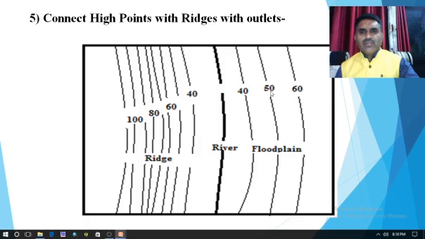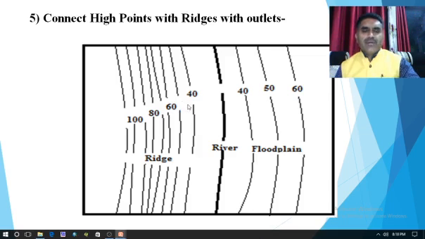So there are 40, 50 and 60 MSL contour lines. And if we see the left hand side of the same river, we come to know the contour lines are very close to each other, which means the slope of this region is high, whereas the slope of the other region is very low or very gentle, and that's why there is the formation of floodplain.